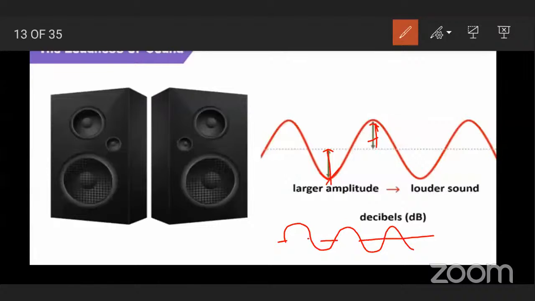And the unit for measuring sound level is decibel. In short, it is written as dB.